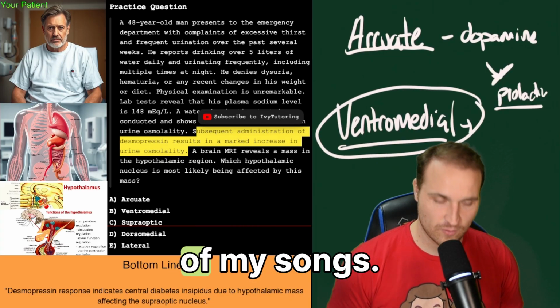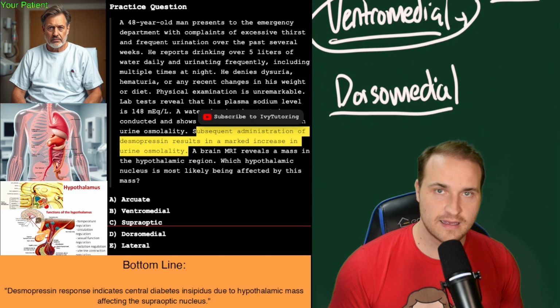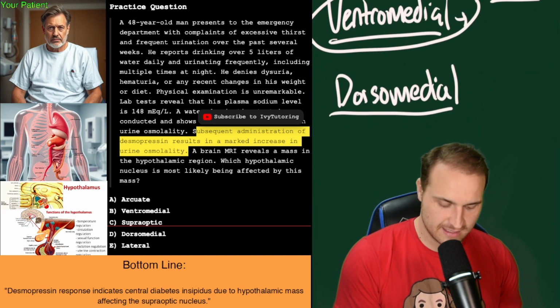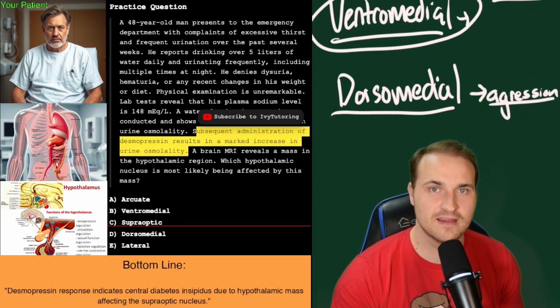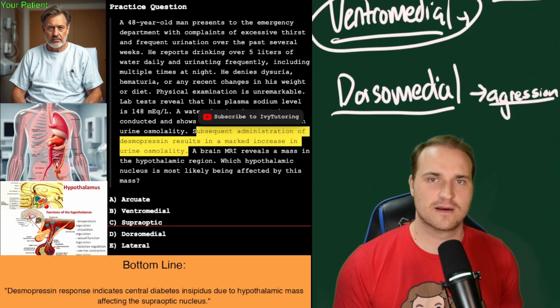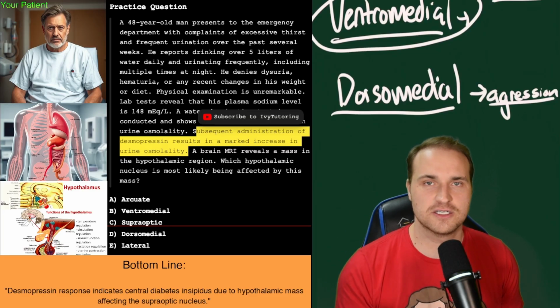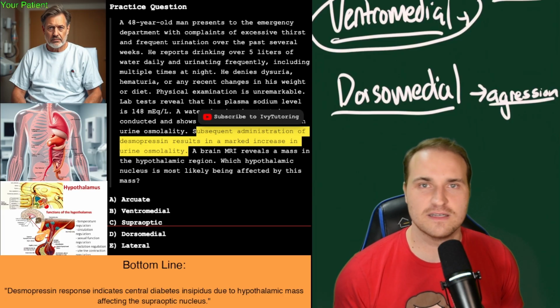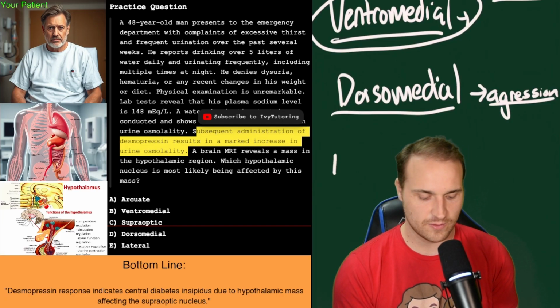And that also came from one of my songs. Another answer they could give you is the dorsomedial. And if that's lesioned, that leads to aggression. And for that, I like to think of two things: a shark, because I think of their dorsal fin, they're like a menacing, angry thing. They're actually not. They're calm creatures, but it just helps to associate dorsomedial lesions with aggression. Also, if you're aggressive, I think you're a dork. And so dork medial aggression. Okay, just a little way to help remember.